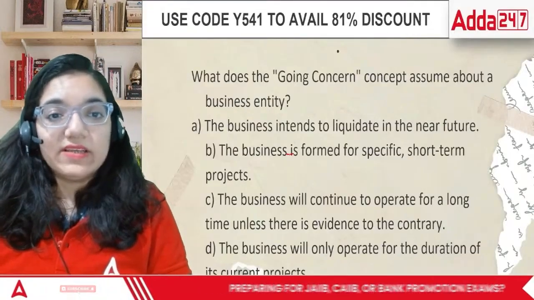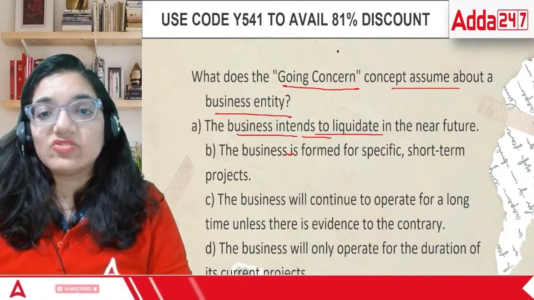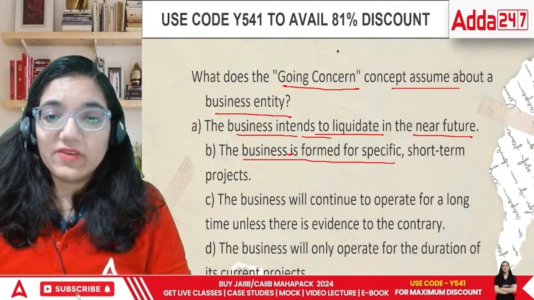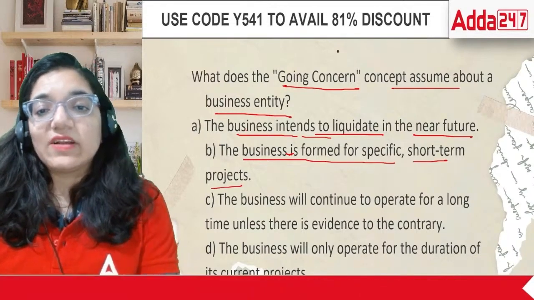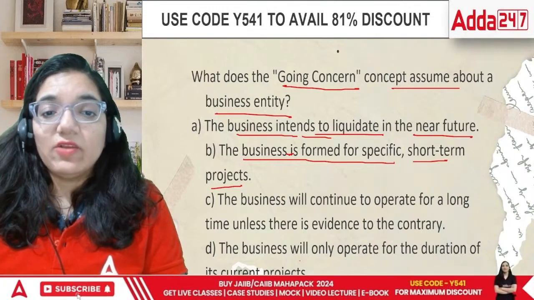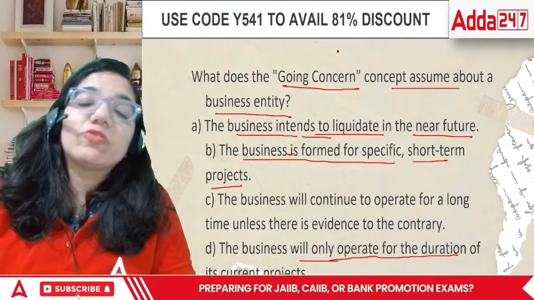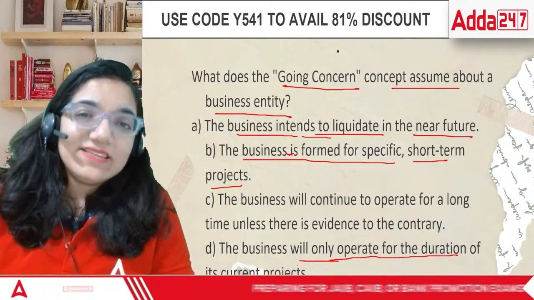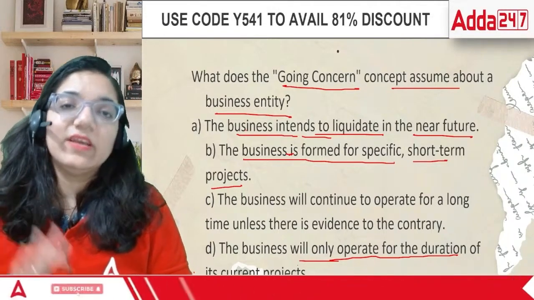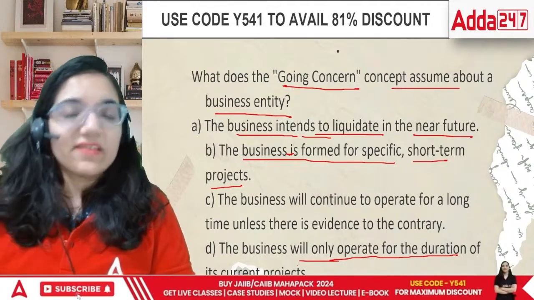Next point. What does the going concern concept assume about a business entity? The business intends to liquidate in the near future. The business is formed for a specific short-term project. The business will continue to operate for a long period unless there is evidence to the contrary, or the business will only operate for the duration of its current projects. Going concern can be easily explained in a rhythmic format. Men may come and men may go, but the company or the organization is here to stay. We do not use the word forever because there is nothing forever, right?